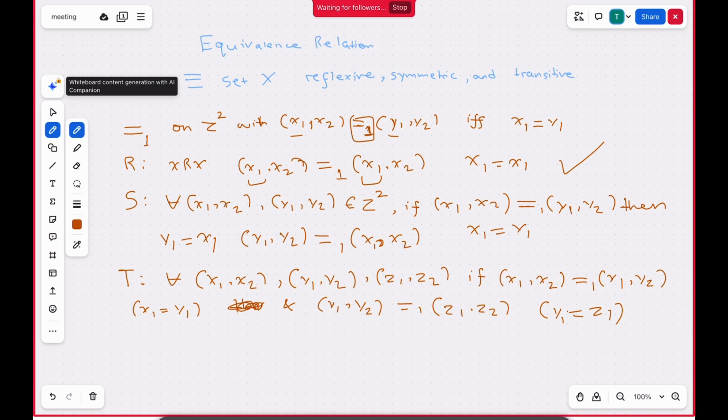So therefore, by transitivity, x1 is equal to z1, which means (x1, x2) and (z1, z2) follow this relation. So we have proved that it's reflexive, symmetric, and transitive. Therefore, it is an equivalence relation.